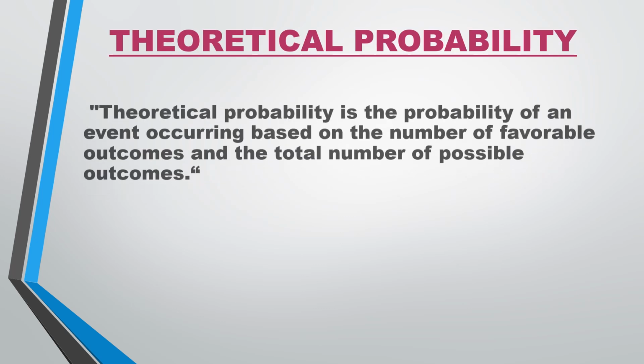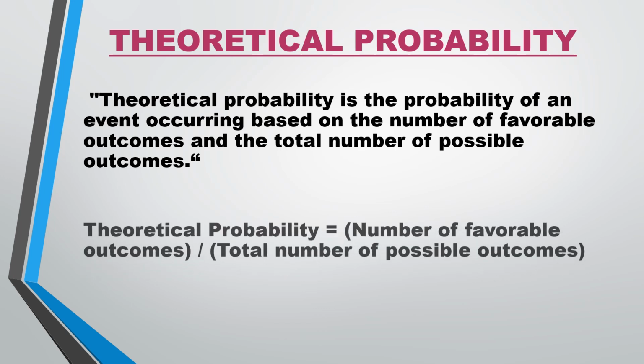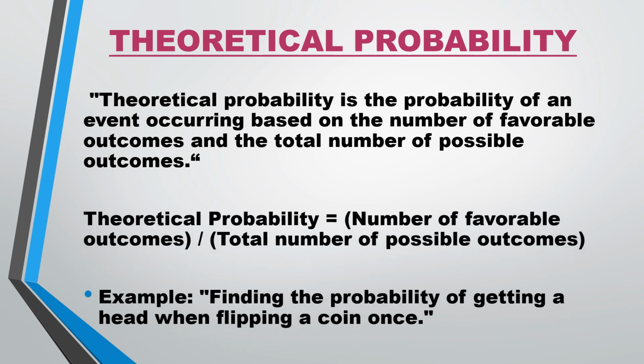Next is theoretical probability. Theoretical probability means the probability of an event occurring based on the number of favorable outcomes and the total number of possible outcomes. So it is just what we have done earlier: the number of favorable outcomes upon the total number of possible outcomes. For example, find the probability of getting a head when flipping a coin once. In experimental probability you can have a large number of trials, but in theoretical probability you just have a limited number of trials.